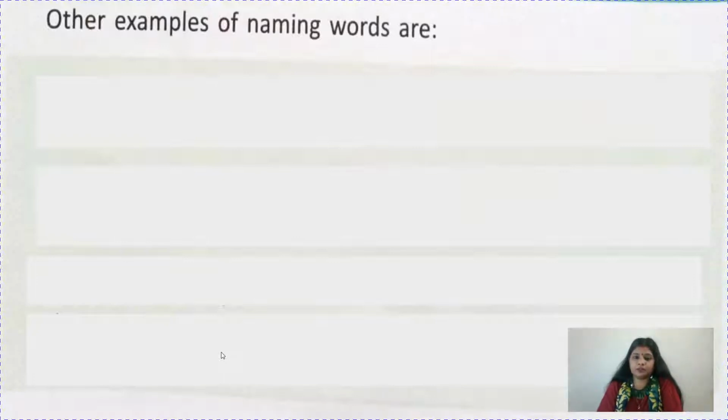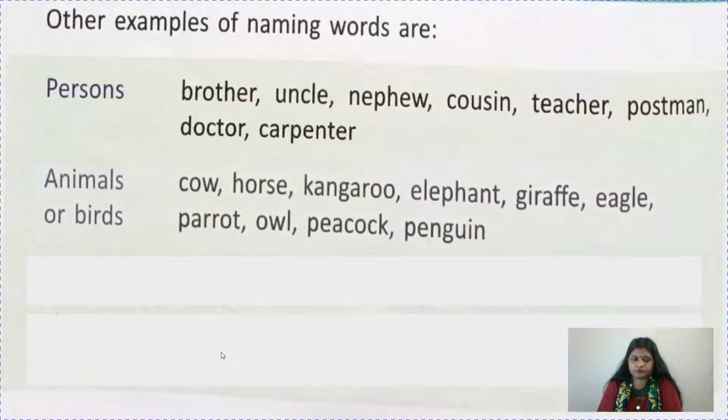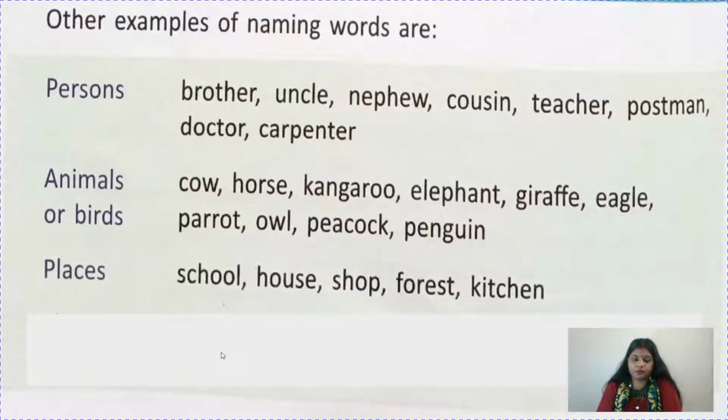Now other examples of naming words. Let us take persons: brother, uncle, nephew, cousin, teacher, postman, doctor, carpenter. And children, do you know you can give them proper names also? Like what is your brother's name? Ravi. What is your uncle's name? Suppose Abhijit. Nephew's name, Rahul, like this. Now animals or birds: cow, horse, kangaroo, elephant, giraffe, eagle, parrot, owl, peacock and penguin. If you have any pet animal, you can give them a proper name.